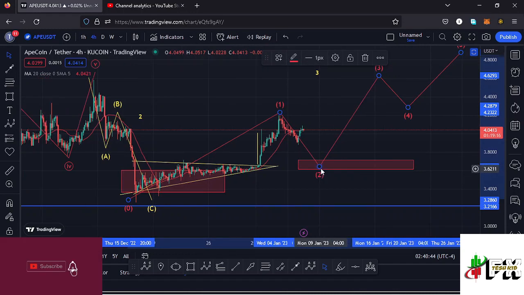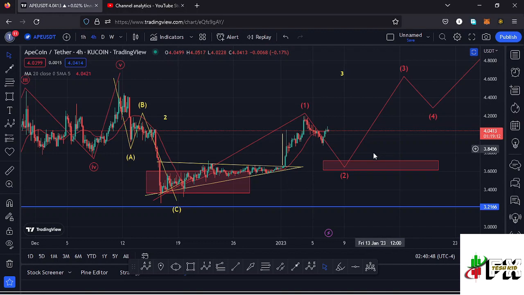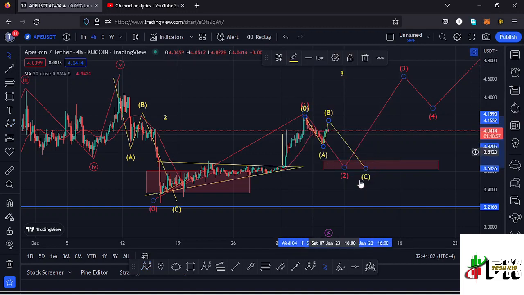and I believe that move is still coming our way, and I believe we might have started that ABC corrective structure that we expect in the formation of a second wave, having this as the wave A, then a wave B is in formation before we see another leg down in the formation of that wave C to fully maximize the formation of that higher Elliot wave count 2 to the lower side.